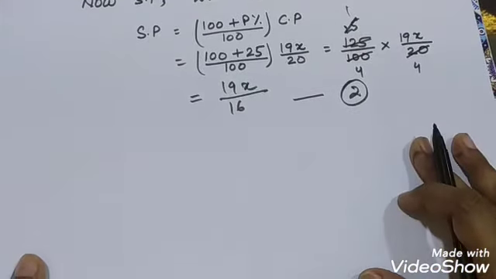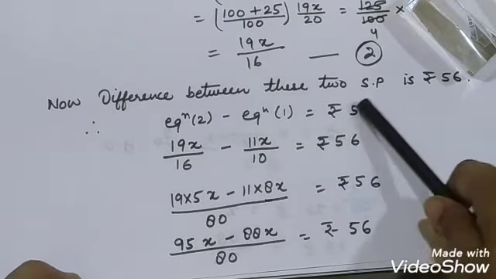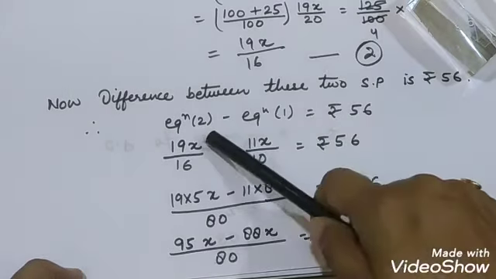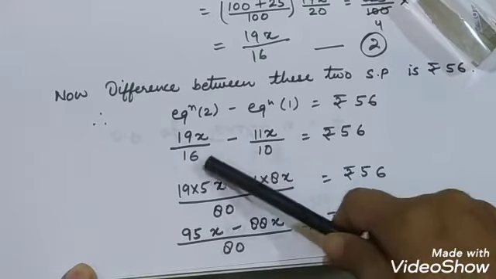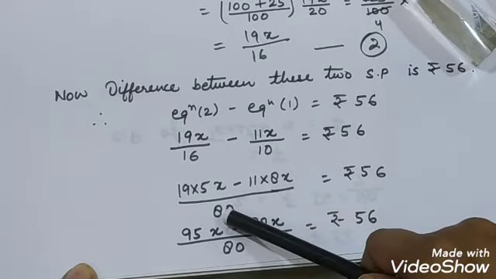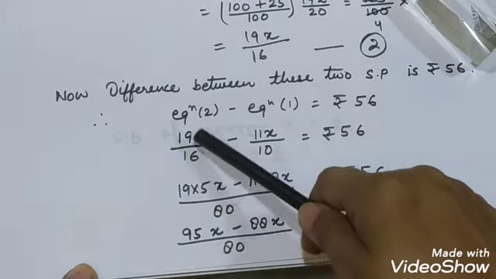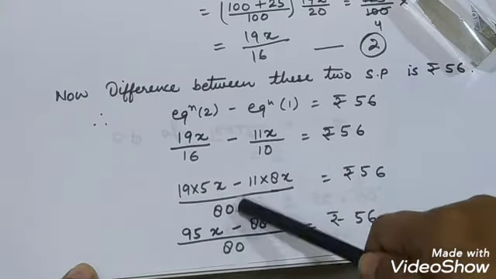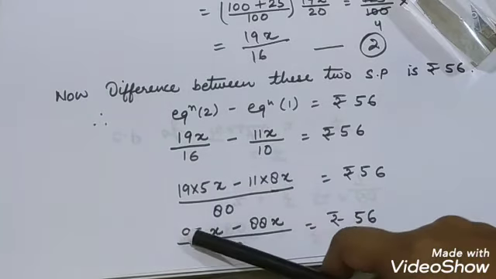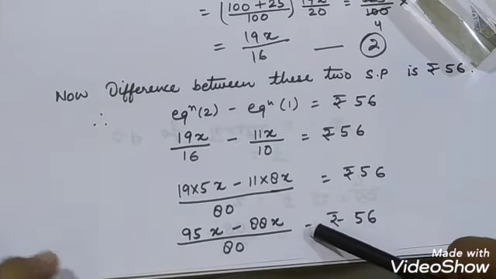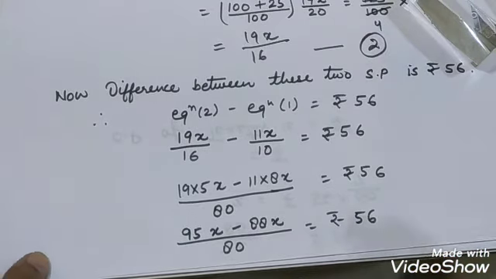Now the difference between these two selling prices is equal to rupees 56. So I have written over there that the difference between these two selling prices is 56. So equation 2 minus equation 1 is 56. Equation 2 is this and equation 1 is 11x upon 10. Then we took the LCM of 16 and 10, which comes out to be 80. Then 16 fives are 80, so its numerator is multiplied by 5, and 10 eights are 80, so its numerator is multiplied with 8. When multiplied, we get 95x and 88x. Now 88 goes from 95, we get 7x upon 80.